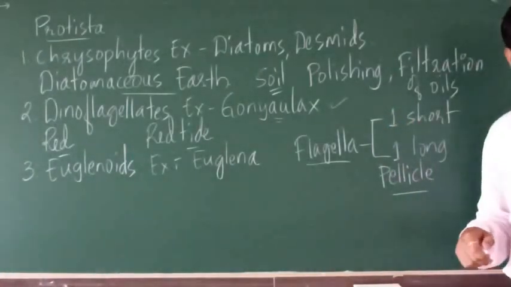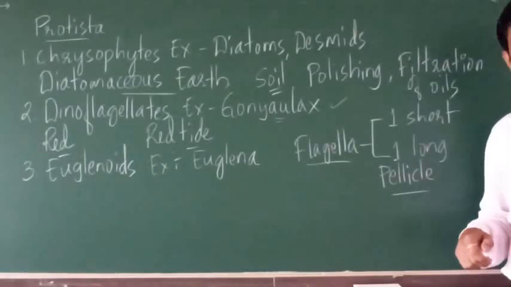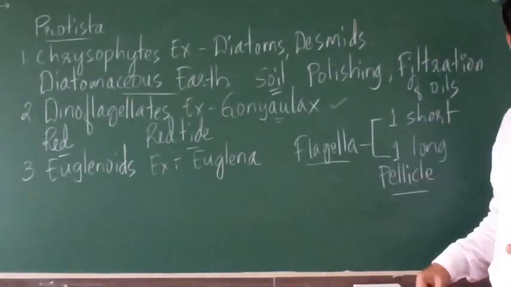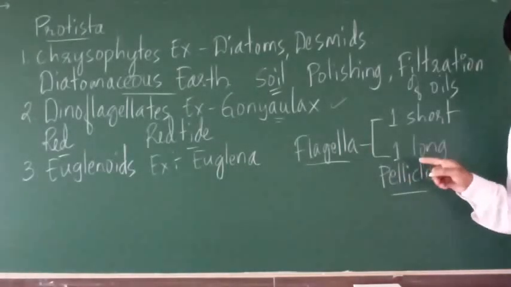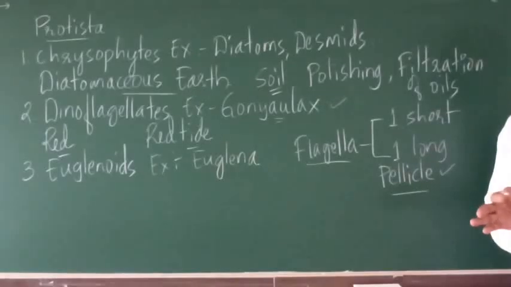So here we may expect certain questions, right? Give one example of euglenoid. So it is euglena. Or you may expect a question, what is pellicle? So pellicle is the protein layer that forms the outer covering of euglena.